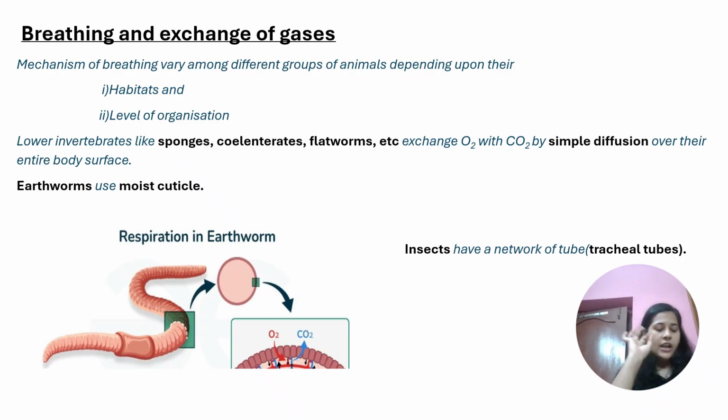It is a thin, tough, non-cellular outer layer that is secreted by the underlying epidermis in the case of earthworms. Since earthworms do not have any specific organ for respiration, they use this cuticle, which remains moist, to exchange gases. That means they take in oxygen and give out carbon dioxide.